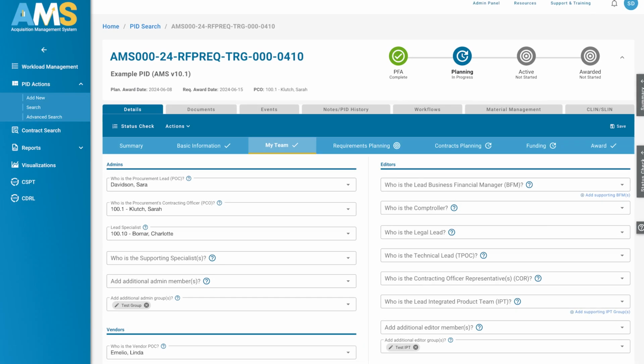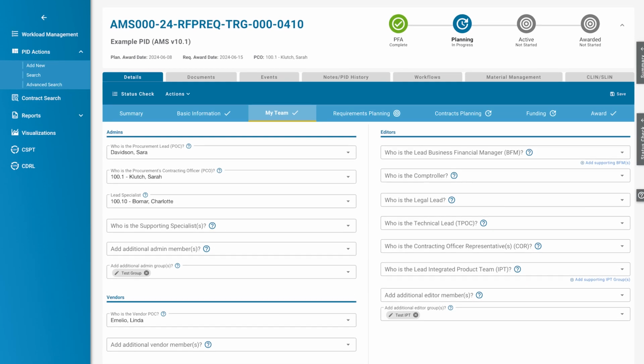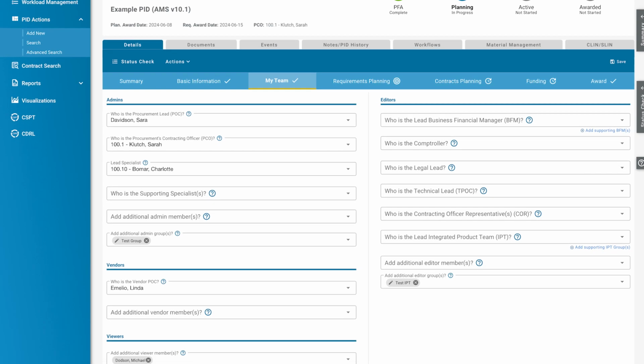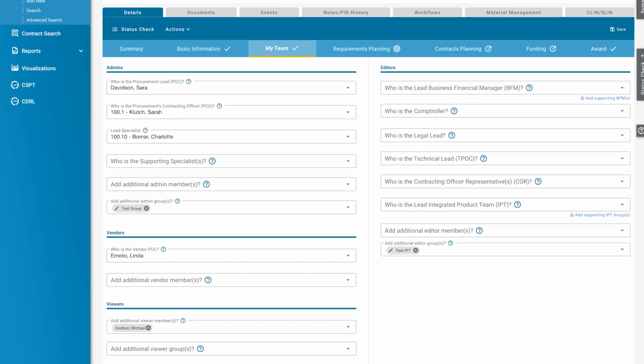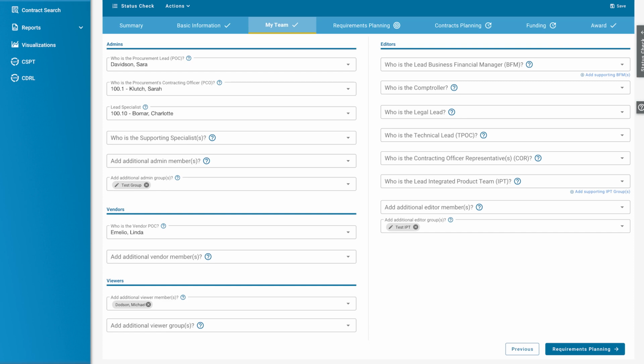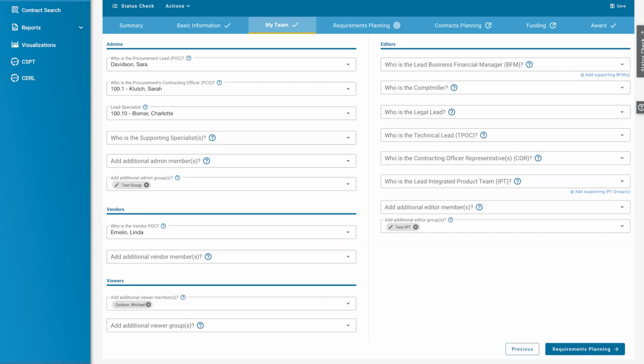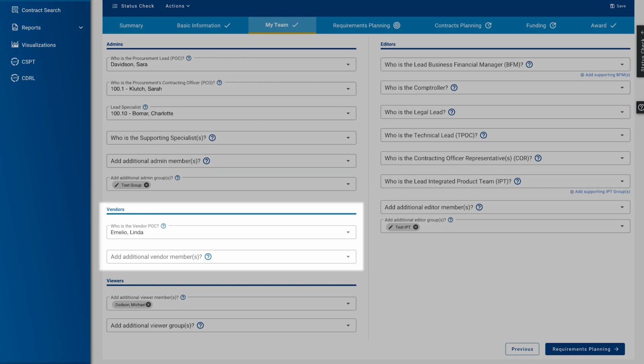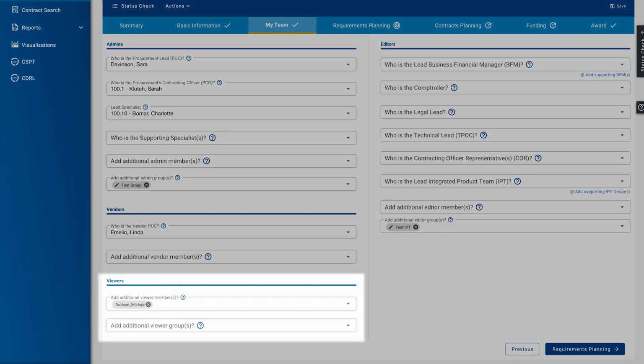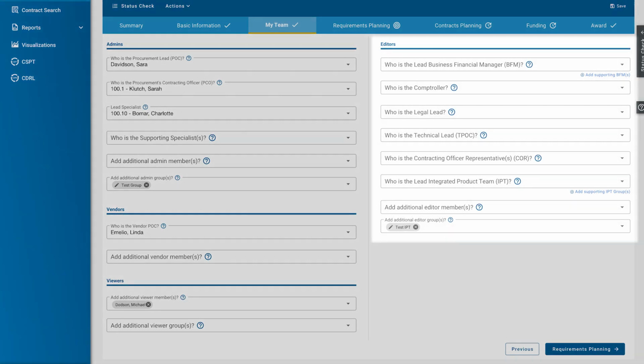Each PID will have a specific permission set that identifies the users who will work on and have access to the procurement within PMT. Permissions are also used to identify the roles that each map user will hold on the PID. Roles decide which information the user is capable of editing and/or adding to the PID.